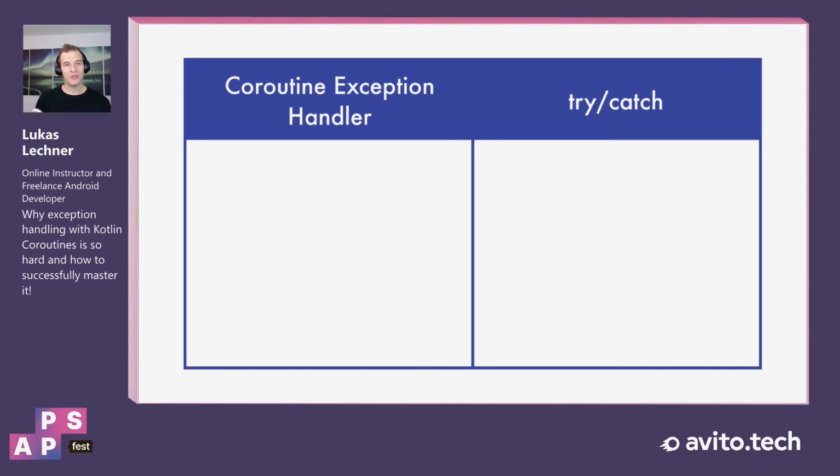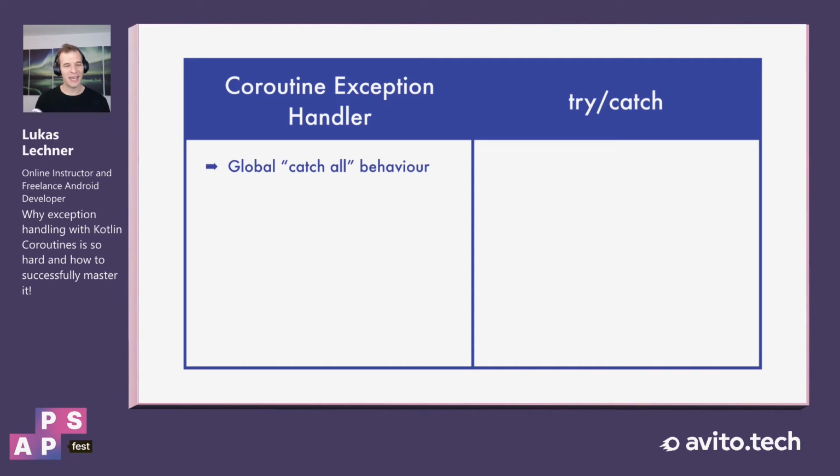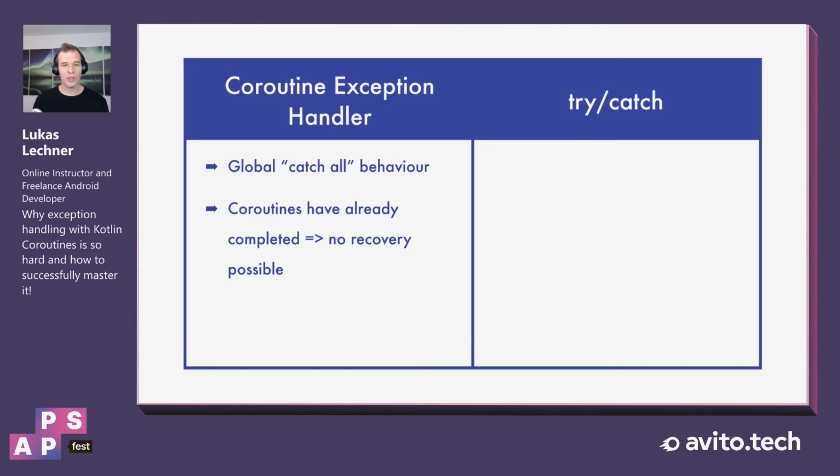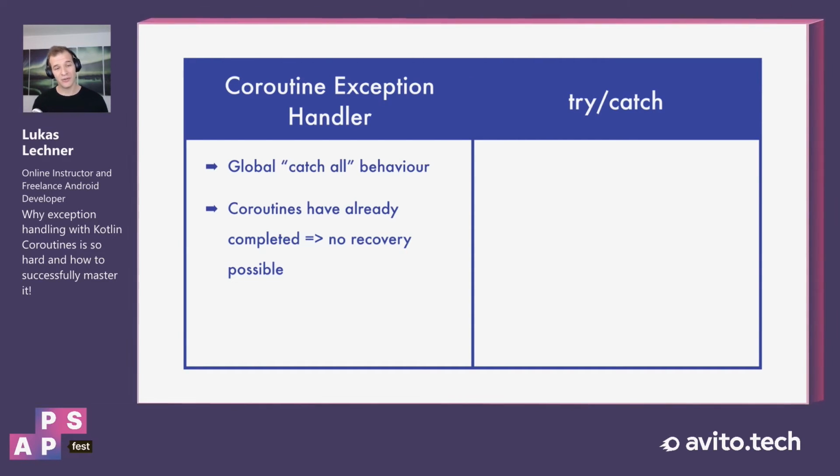So when you read the documentation of the coroutine exception handler, you will read that it should be used as a last resort mechanism for global catch-all behavior. And catch-all behavior means that the coroutine exception handler will be called whenever a child coroutine throws an exception. The problem though is that when we get an exception in the coroutine exception handler, then the coroutine that had thrown the exception has already completed, and therefore we are not able to recover from this exception.